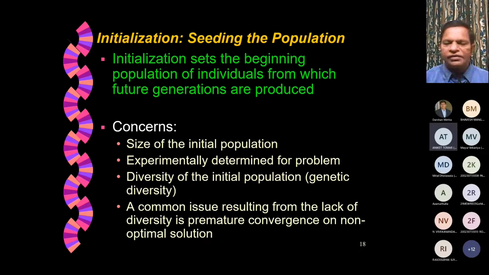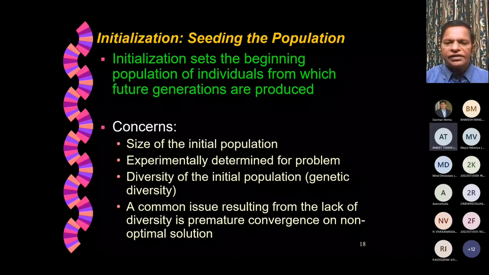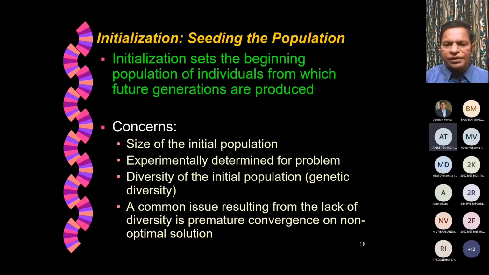So it can be decided experimentally or based on some heuristics. And then we need to ensure diversity of the initial population, which we call genetic diversity. I have also explained the reason for it. A common issue resulting from the lack of diversity is premature convergence or a non-optimal solution, which we call local optima in optimization problems.